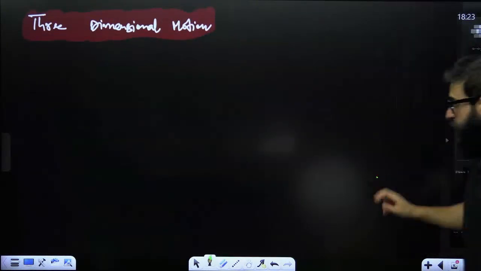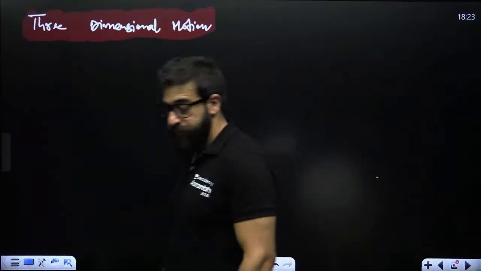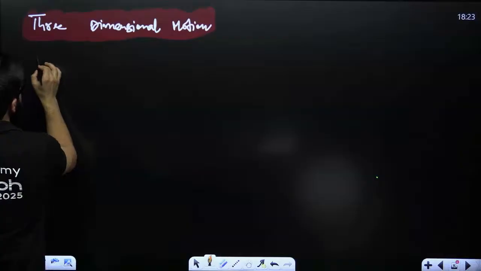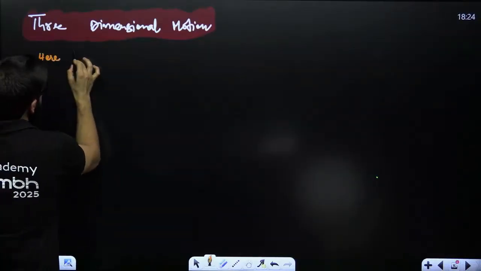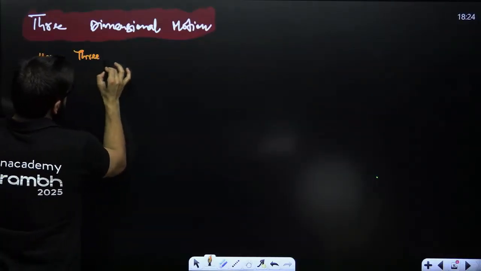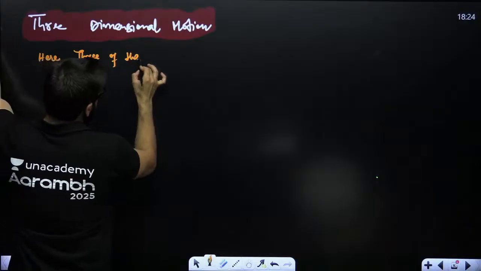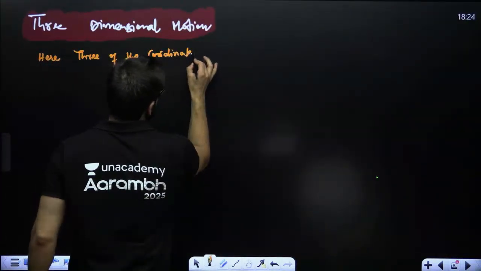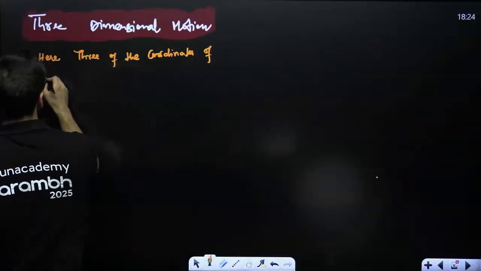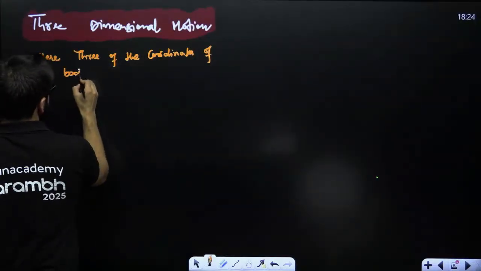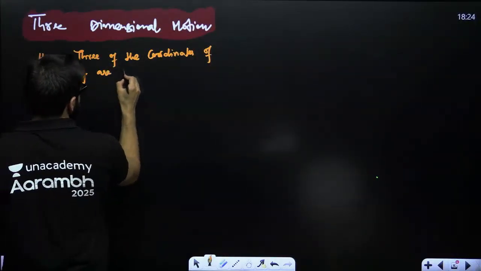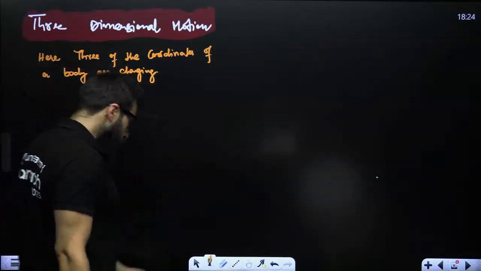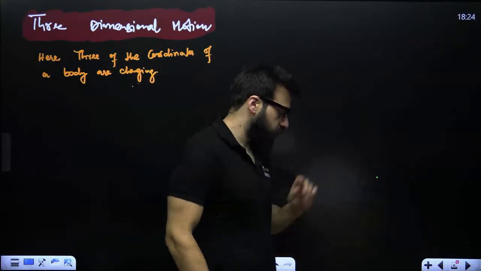Then guys, we have three-dimensional motion. What does three-dimensional motion actually mean? We say here, three of the coordinates of a body are changing. Here, three of the coordinates of a body are changing.